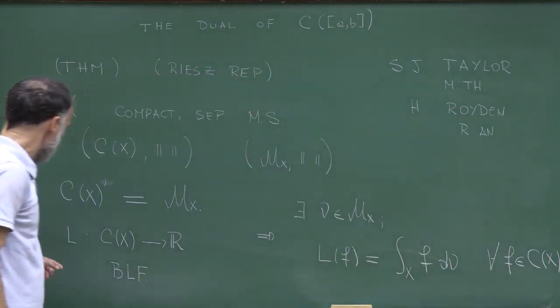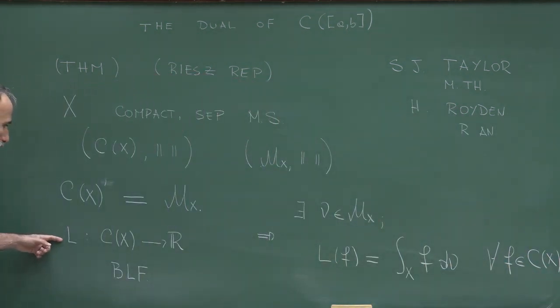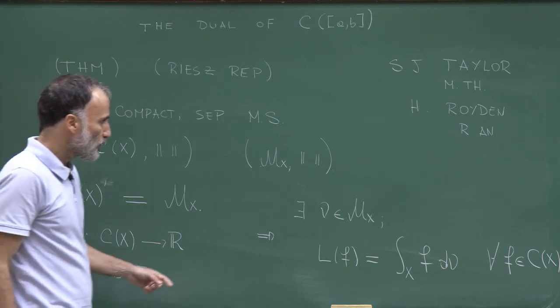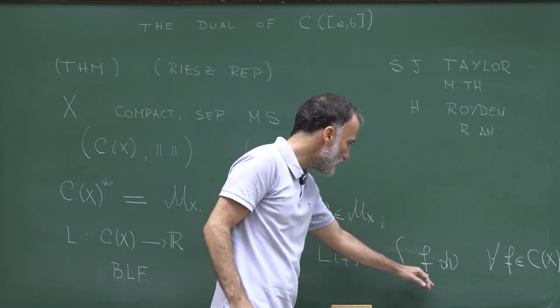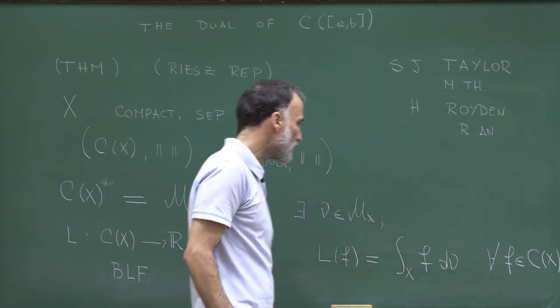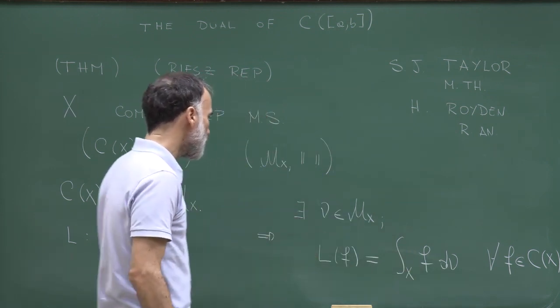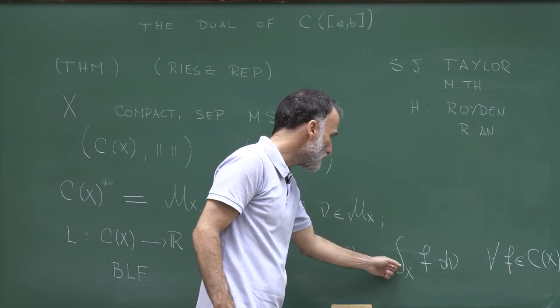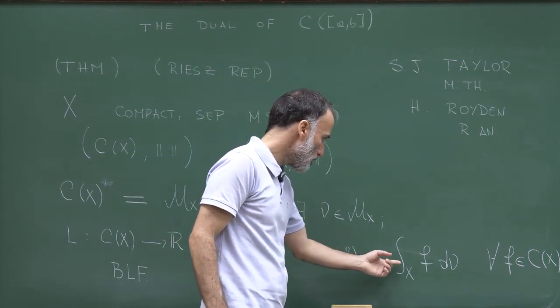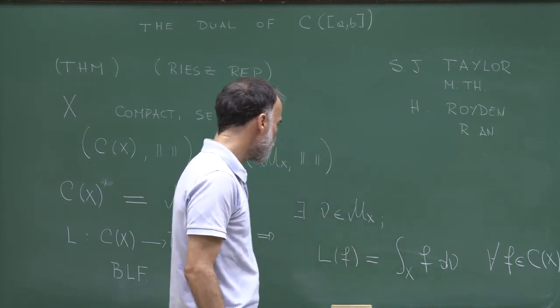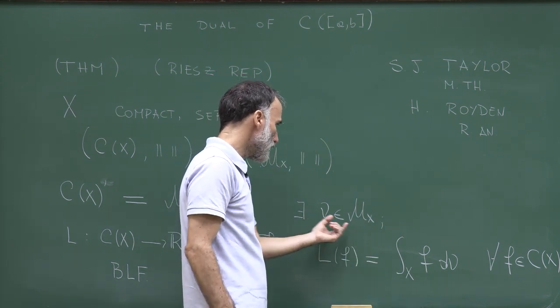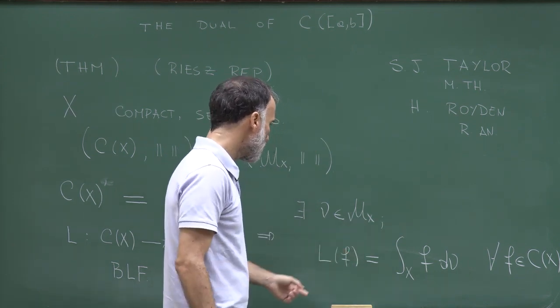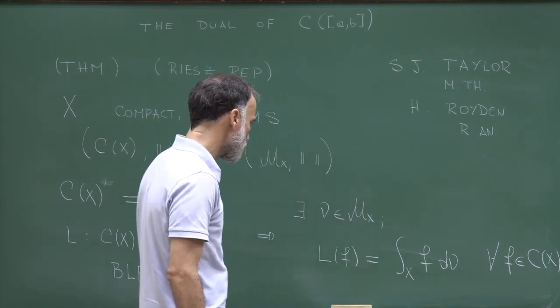So this means that all bounded linear functionals defined on C(X) can be represented as an integral of f with respect to a finite signed measure. And the converse is also true. If you define L by this identity, where nu is a finite signed measure, then L is a bounded linear functional.